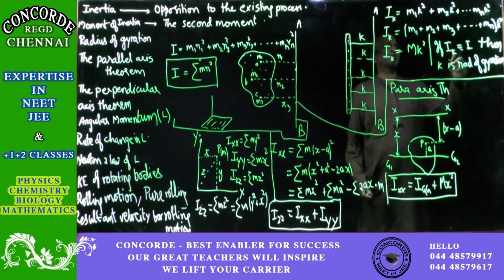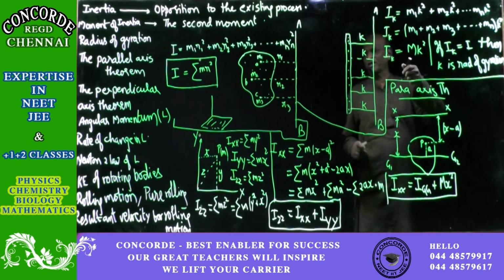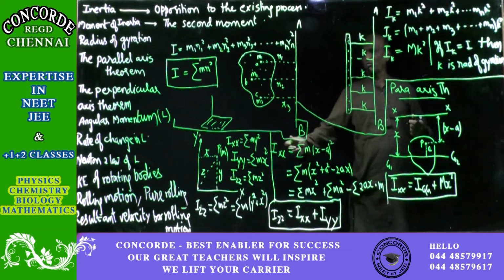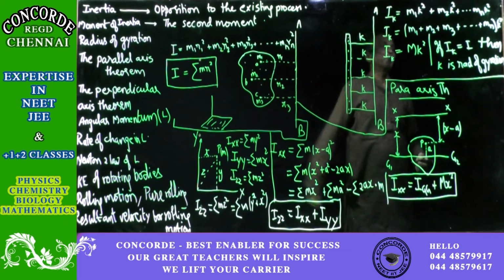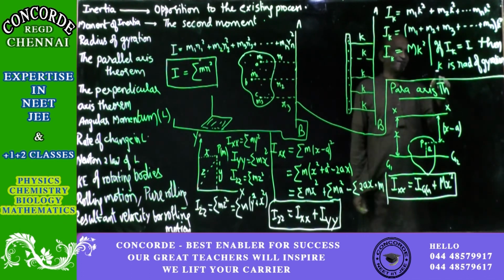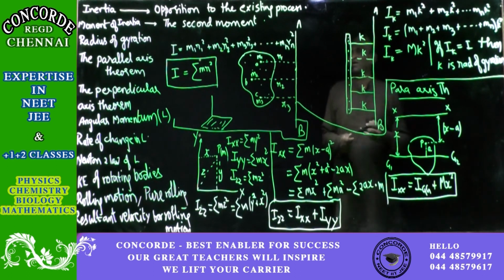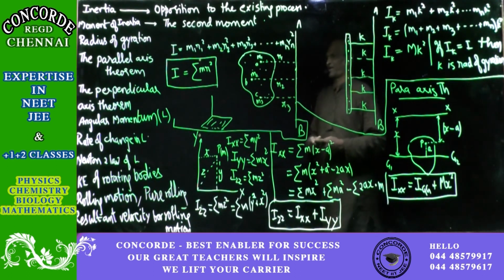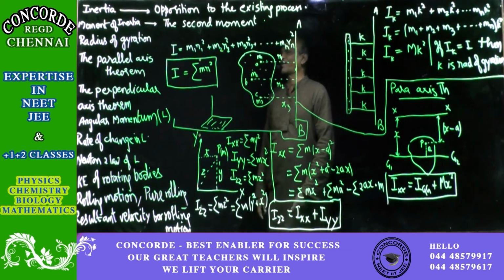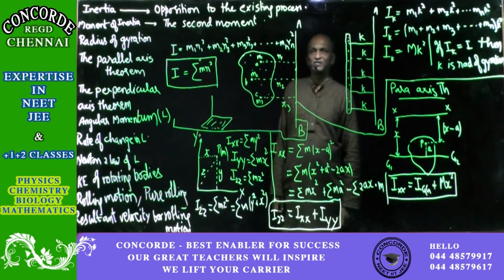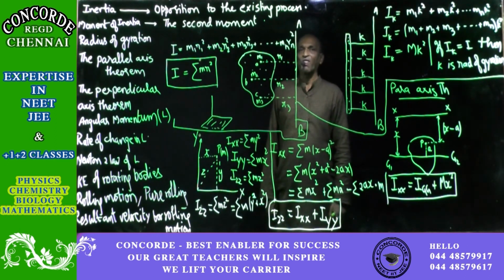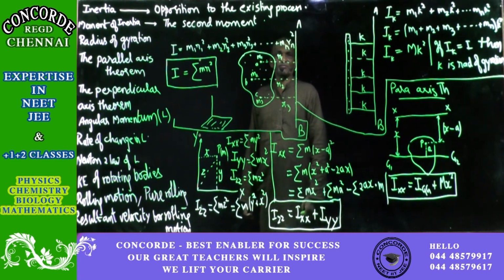Then if this moment of inertia matches with the original moment of inertia for the original figure, then if both are equal, this k is called the radius of gyration. So after that we studied the parallel axis theorem and the perpendicular axis theorem. After the board gets cleared out, we will come back again for further explanations.